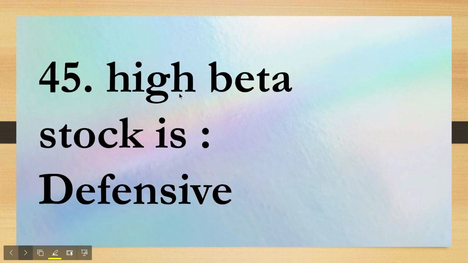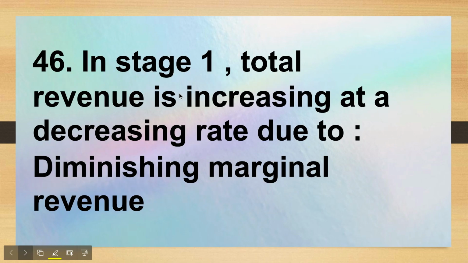High beta stock, I actually did not know what the correct answer was, so I wrote defensive in the paper. The other options were less defensive, volatile, less volatile. So please mention in the comment section what was the correct answer for this particular question. In stage 1, total revenue is increasing at a decreasing rate. The answer would be diminishing marginal revenue.